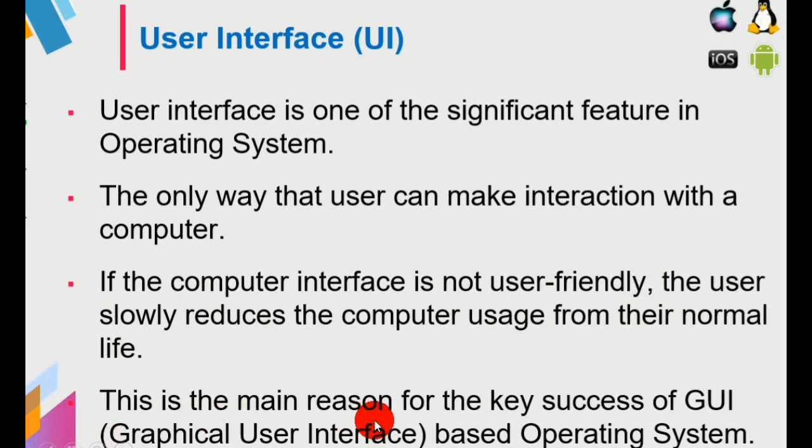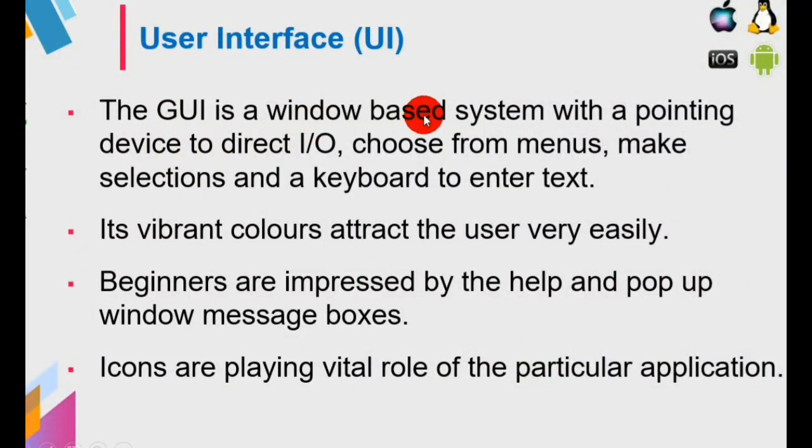Okay, so this is the main reason for the key success of GUI. That is what is meant by GUI, graphical user interface based operating system. That is how you can interact with the computer by using mouse, icons, menus. So these are all known as graphical user interface. Okay, the GUI is a window-based system with a pointing device to direct I/O, choose from menus, make selections, and a keyboard to enter text.